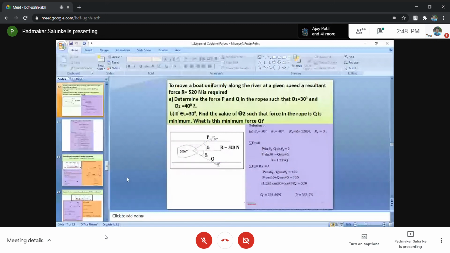Now, please concentrate on this problem. Already I have forwarded the PPTs in your WhatsApp group, and these PPTs are also uploaded on my Google Classroom. The same problems are there. Read each and every problem, and I suggest that you write these problems in your notebook, because all these problems are really very standard problems. Please work on them, and based on these, you have to work out some more problems from your side.